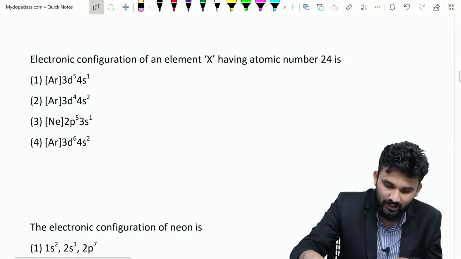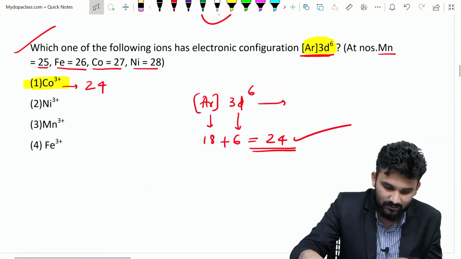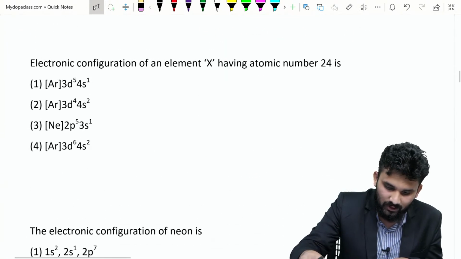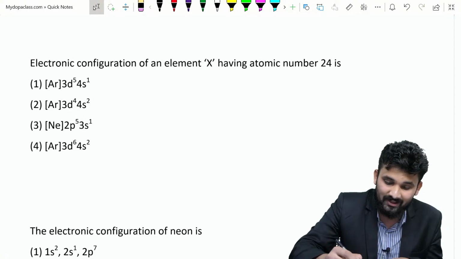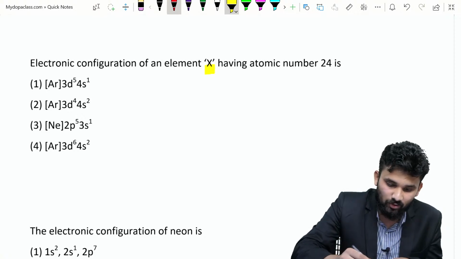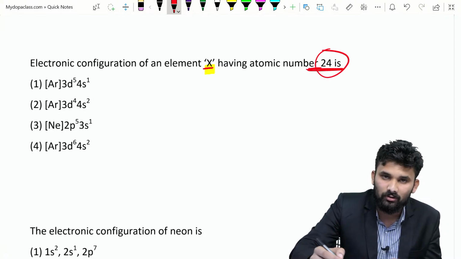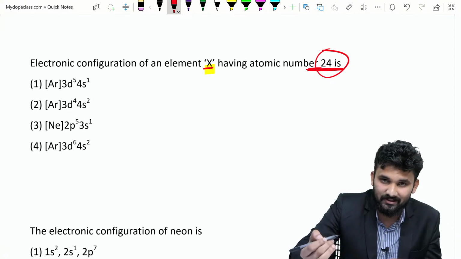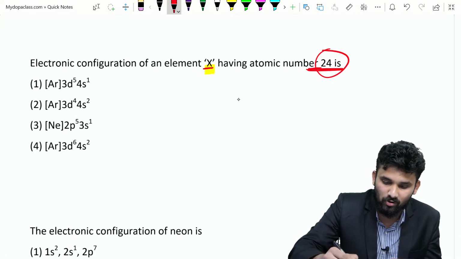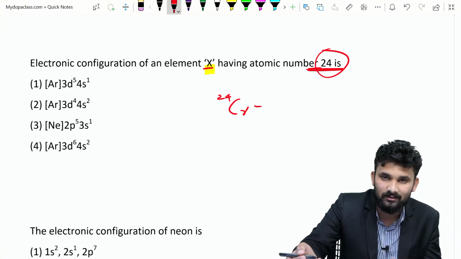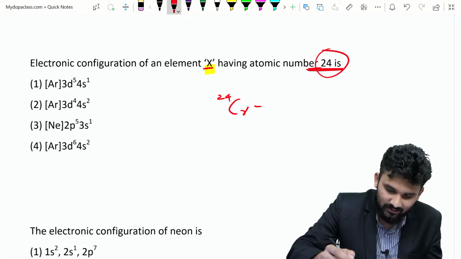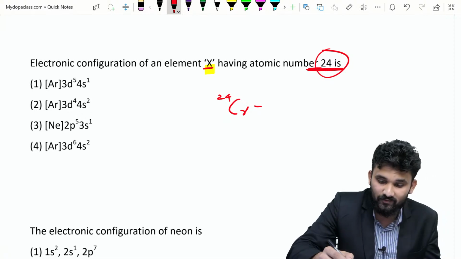Next we are moving to another question, the electronic configuration of element X, which has an atomic number of 24. What is 24? It is scandium, titanium, vanadium, chromium. Chromium is 24. Is it clear? You can put your answers. What is the electronic configuration of chromium?